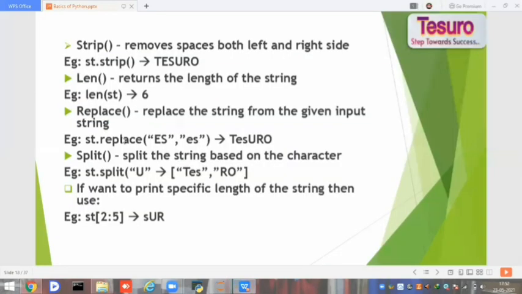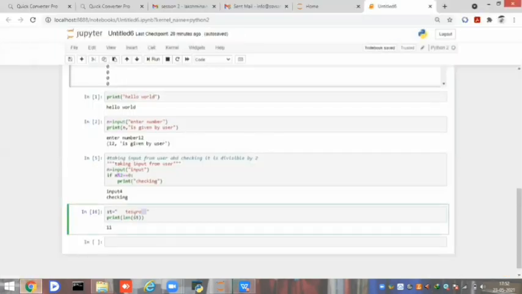Next, replace. If you want to replace any character or any string in the part of the given string, we can use the replace function. So let's try for this. st dot replace of, what will I replace?